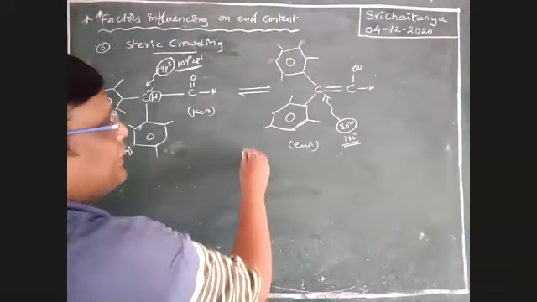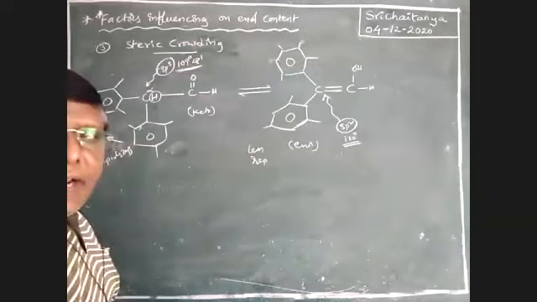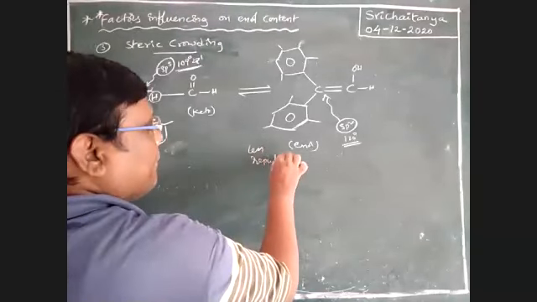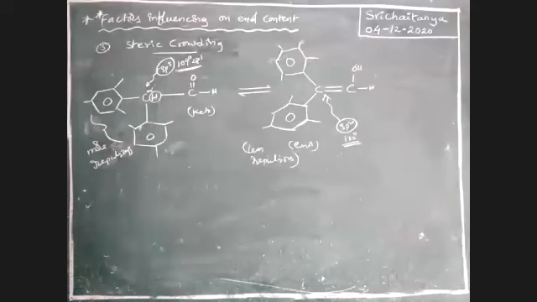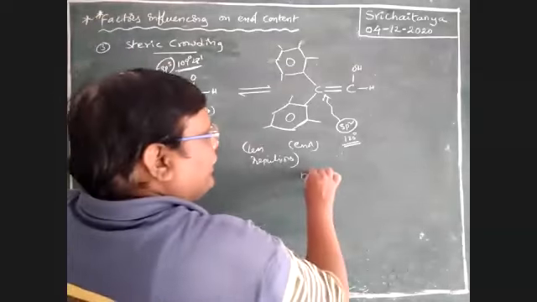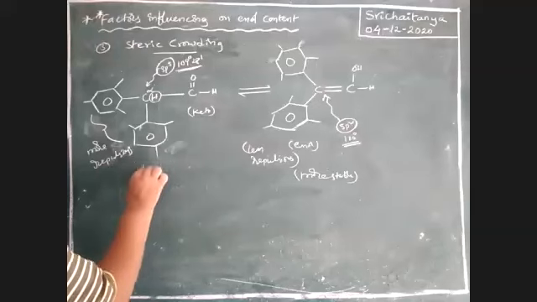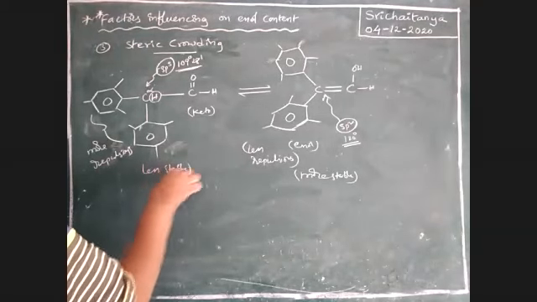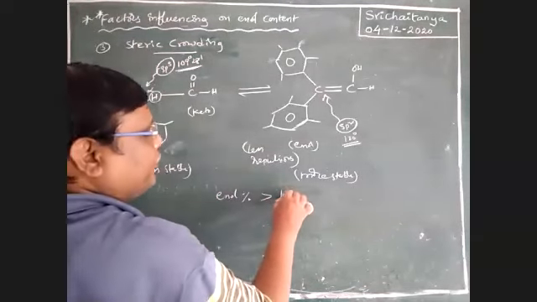Here less repulsion, because they are far away from each other, as 120 is the angle. Therefore which is major, enol content or keto content? No doubt, less repulsion means more stable, and more repulsion means less stable. Therefore enol percentage is more than keto percentage.